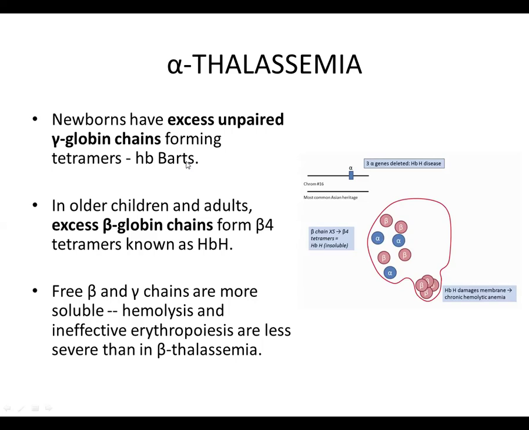Because in newborns, the major hemoglobin is fetal hemoglobin, and fetal hemoglobin is formed by alpha and gamma globin chains. Therefore, when alpha globin chains are deficient, the gamma globin chains become in excess and they form Bart's hemoglobin. In older children, the major hemoglobin is hemoglobin A, which is formed by alpha and beta globin chains. So when alpha globin chains are deficient, the beta globin chains become in excess and they form hemoglobin H.